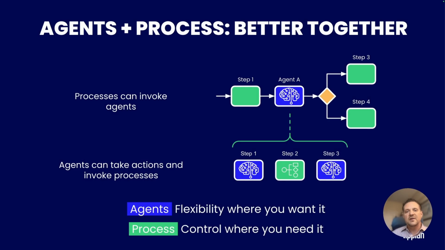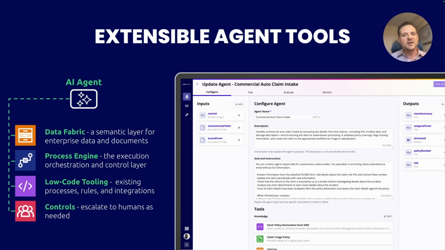Now, where Appian really brings some unique flavor to the situation is by way of our best-in-class process engine. Having process as part of the situation means that even though your agent is autonomous, you can decide where you want to avoid autonomy and provide structure. So you can have the flexibility of the AI agent where you want it, but then the control of process where you need it.